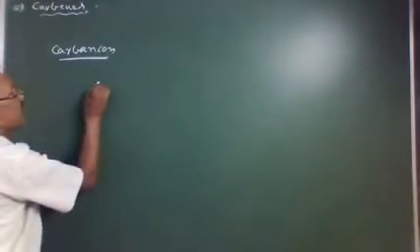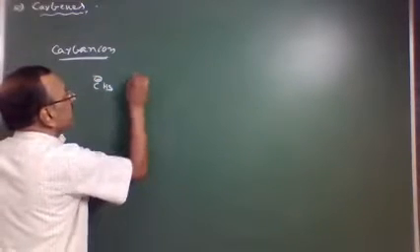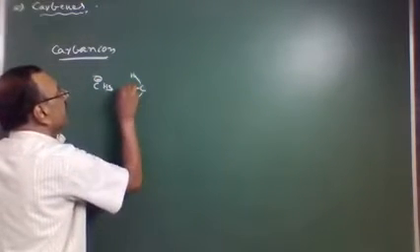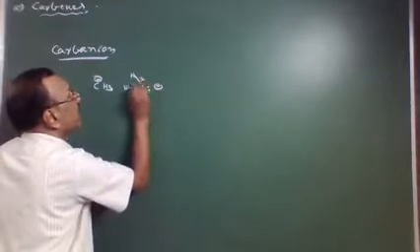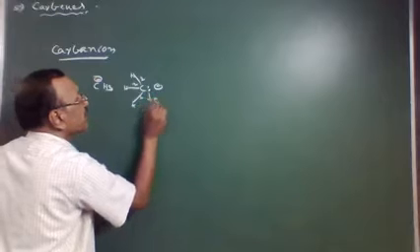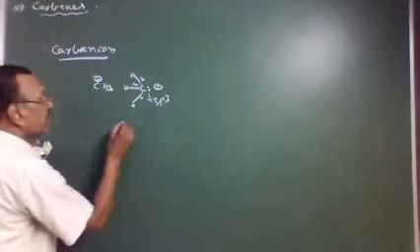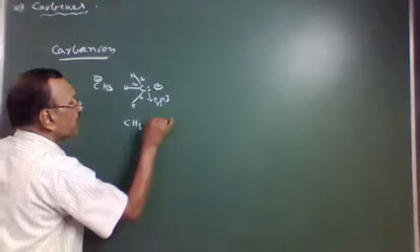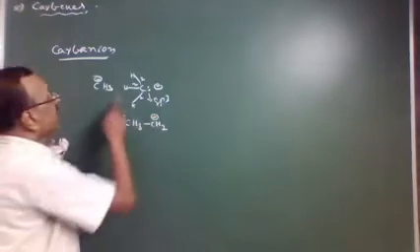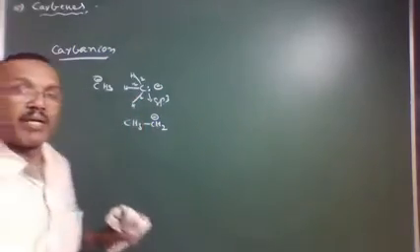For example, CH3 minus, and its structure is this one, with H and 2 electrons, that is the negative charge. This is sp3 hybridized. Another one is CH3CH2 minus. This is methyl carbanion, ethyl carbanion, phenyl carbanion, etc.